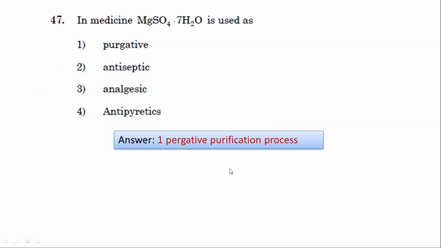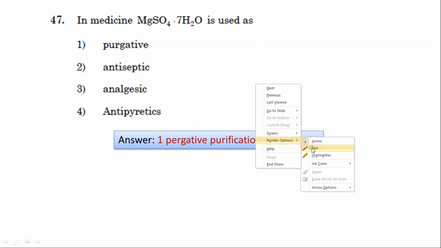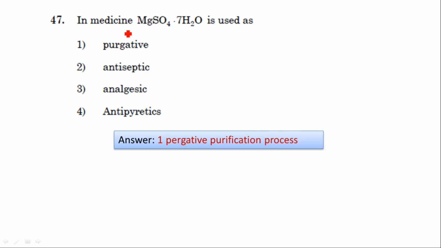See question number 47. In medicine, magnesium sulfate is used as a purgative, that is for a purification process in our body. It is not used as an antiseptic, not as an analgesic, and not as an antipyretic. So magnesium sulfate is used as a purgative.